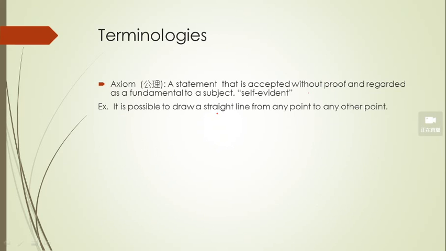For example, it is possible to draw a straight line from any point to any other point, right? So this is like we understand two different points in the x-y plane can determine a straight line, but we never prove it. This is a self-evident statement. We accept it without proof. We accept it, it's true. So there are some basic ideas you accepted in high school. That is called the axiom. So it's self-evident.